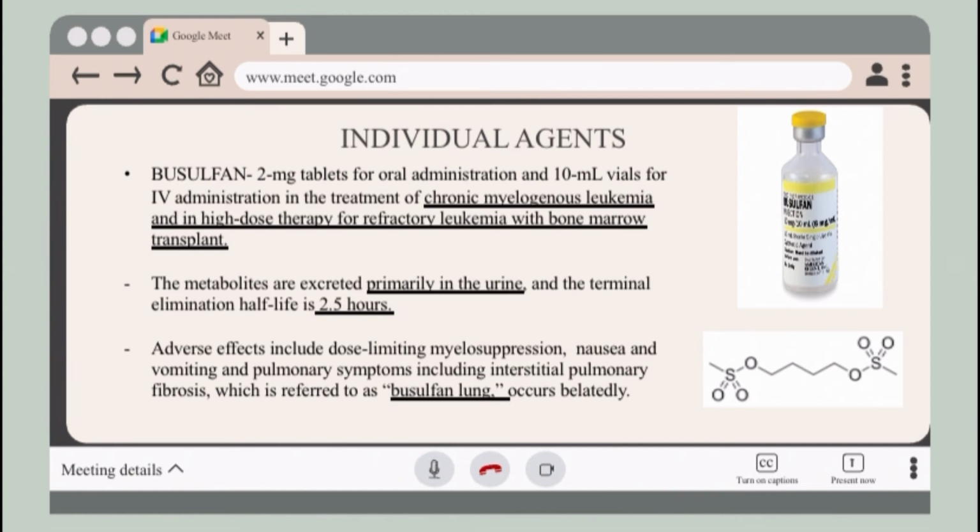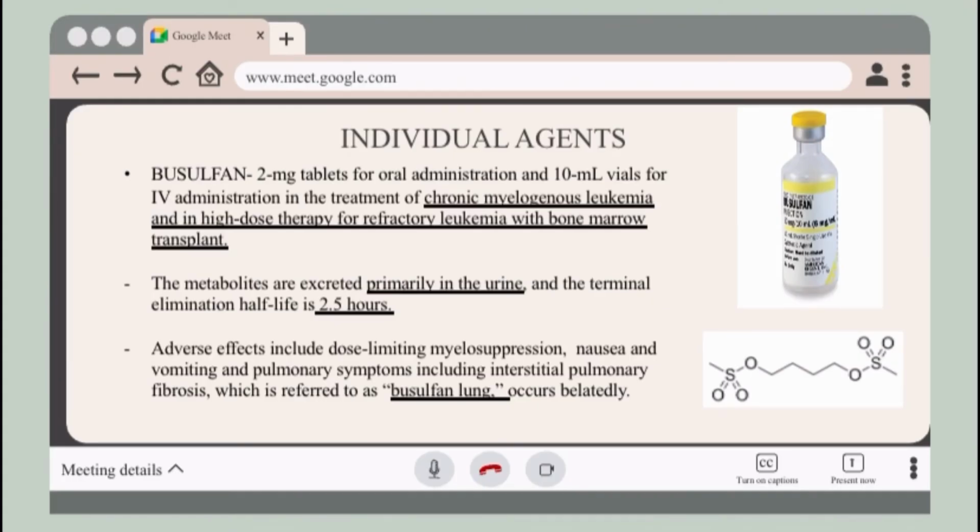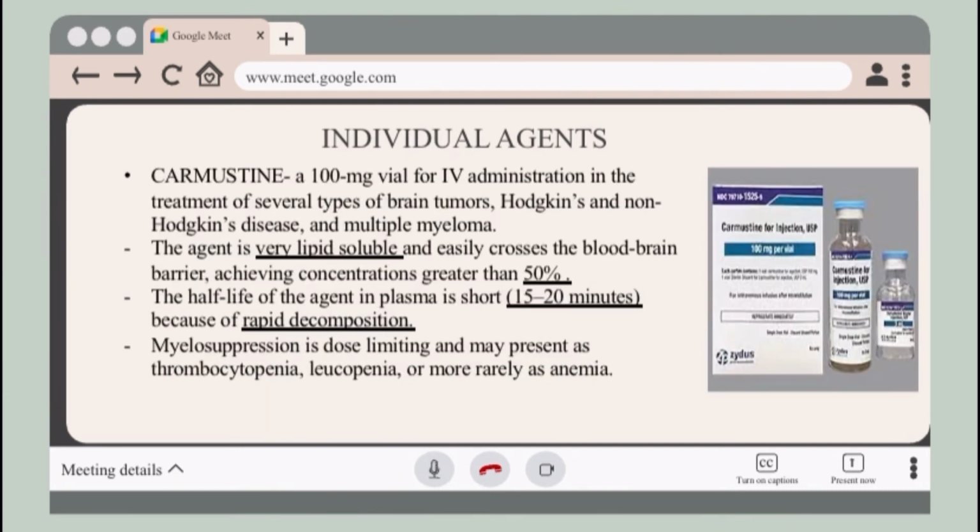Pulmonary symptoms, including interstitial pulmonary fibrosis, which is referred to as the busulfan lung, occur belatedly, and although it's rare, it is severe. Then we have carmustine.